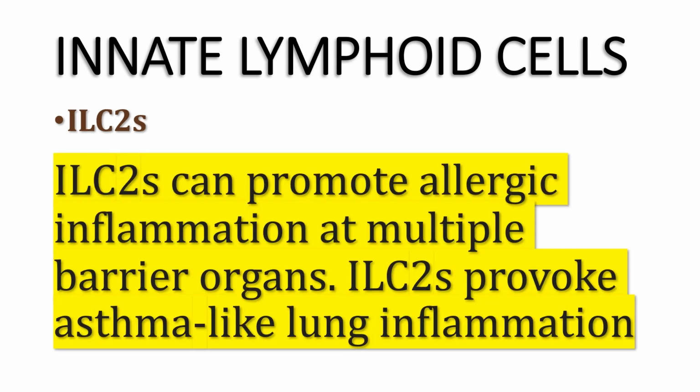From the bad side, or from the other side, innate lymphoid cells type 2 can promote allergic inflammation at multiple barrier organs. Also, they can promote asthma-like lung inflammation in various experimental models.